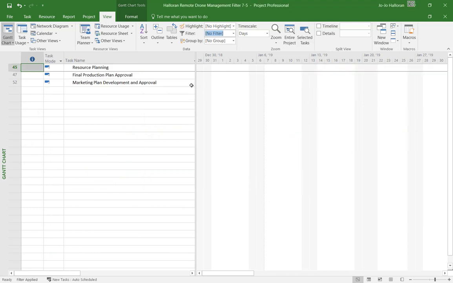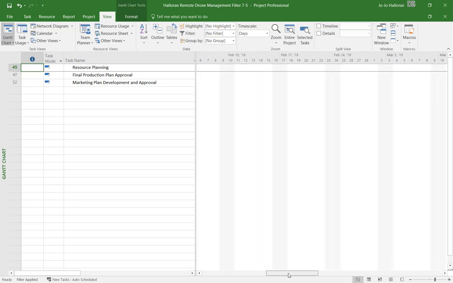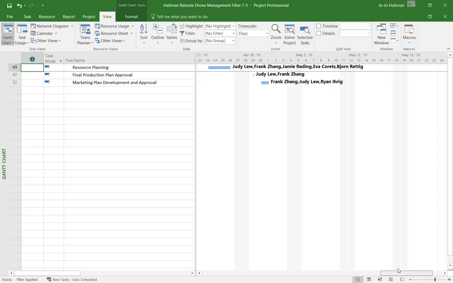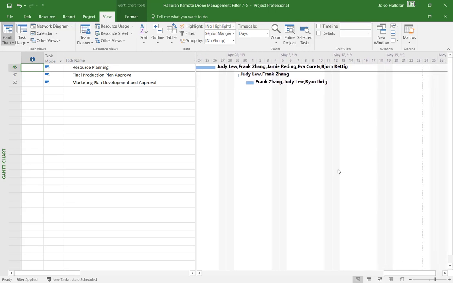Okay, so now you can see that it came up with tasks 45, 47, 52. I can't really see anything going on here in my timeline, so whenever you get something blank, always go down to the bottom here and scroll over until you see some task activities. So here you can now see the 3 tasks that Judy and Frank are both assigned to.